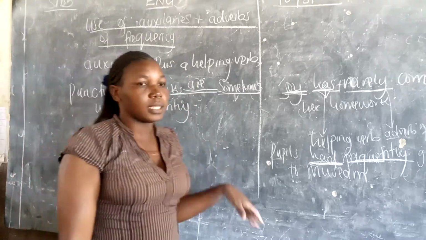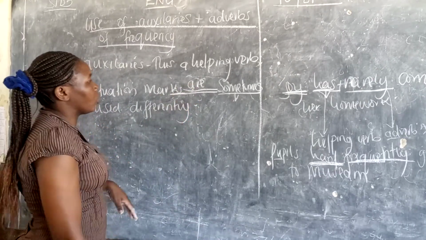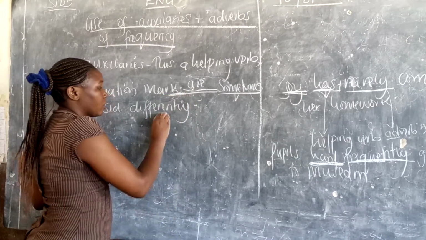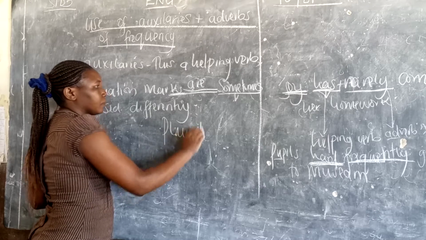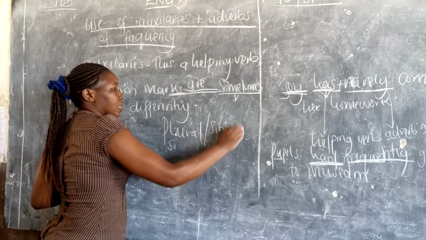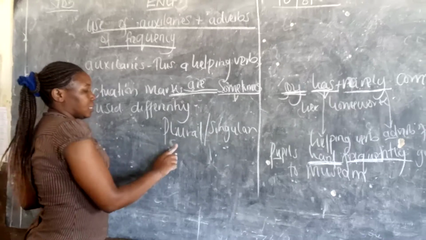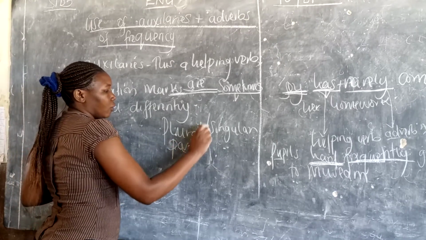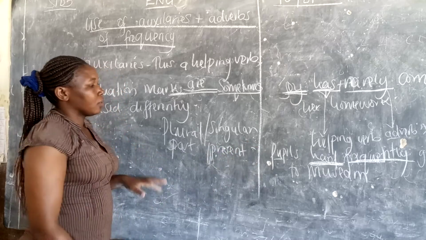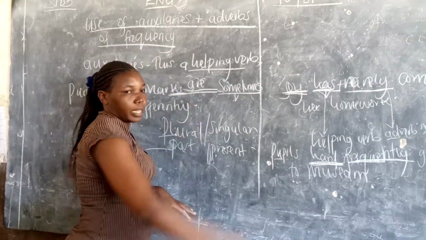In the next exercise, we'll be choosing which punctuation mark should be used. You have to understand the sentence first, whether the sentence is in plural or singular form. That is the first thing you should know when choosing a helping verb, or whether the sentence is in past or present tense. That is what we should be looking at when choosing the helping verb.